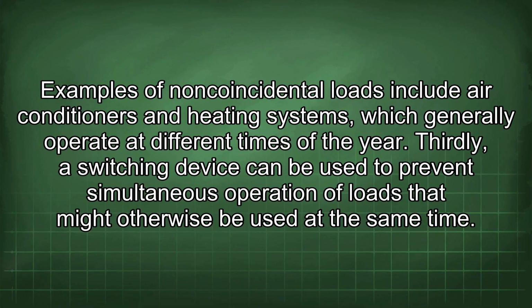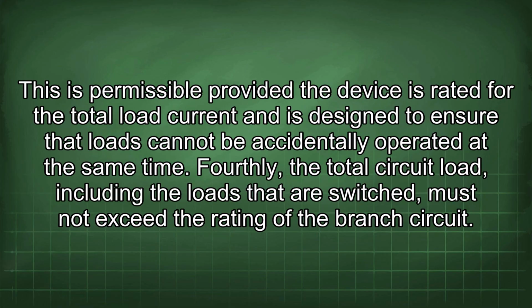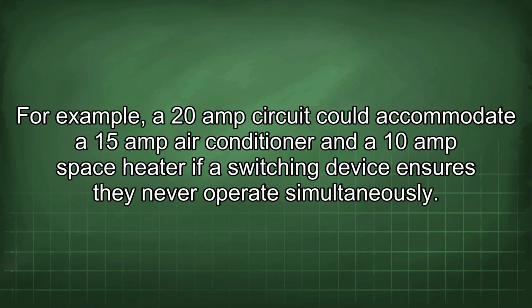Thirdly, a switching device can be used to prevent simultaneous operation of loads that might otherwise be used at the same time. This is permissible provided the device is rated for the total load current and is designed to ensure that loads cannot be accidentally operated at the same time. Fourthly, the total circuit load, including the loads that are switched, must not exceed the rating of the branch circuit. For example, a 20 amp circuit could accommodate a 15 amp air conditioner and a 10 amp space heater if a switching device ensures they never operate simultaneously.